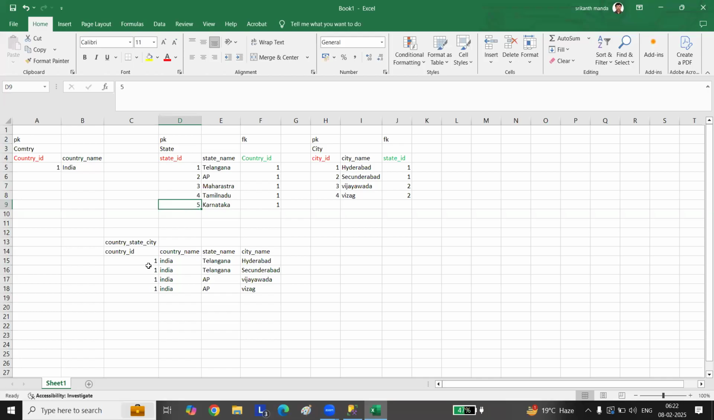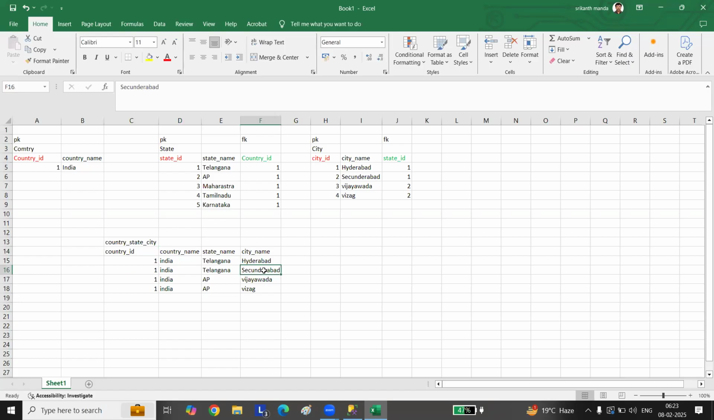Here you see, this is all getting repeated. And here it is repeating India multiple times. Here you are repeating Telangana. Sir, for only 4 city names, you see this country ID is getting repeated 4 times, and country name is getting repeated 4 times.